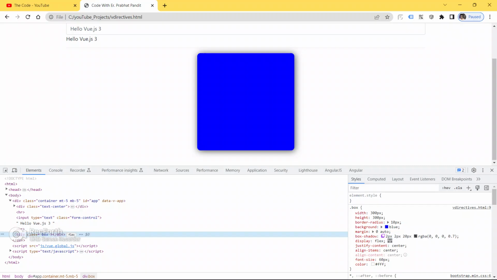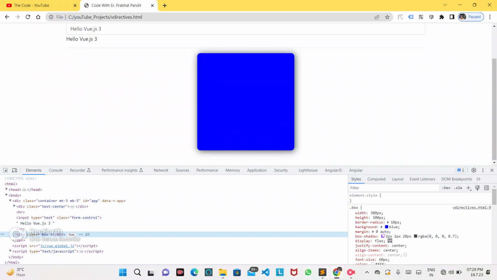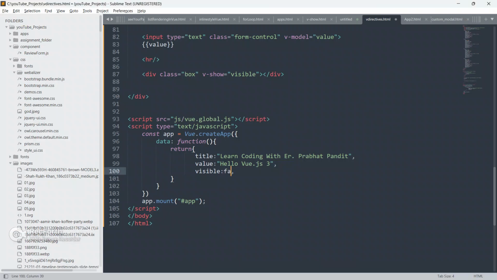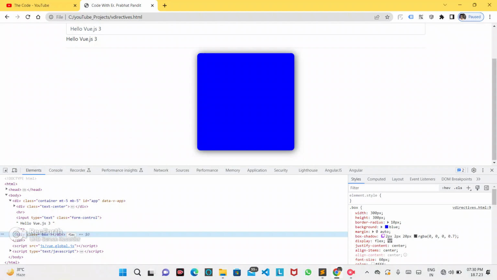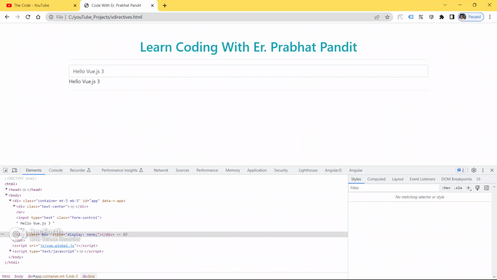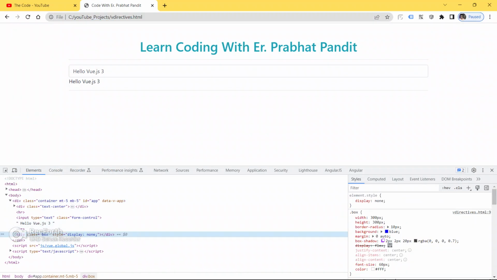Whenever I give this visible to false, this div or this box will be hidden by the CSS property display none, but the box will be in the DOM. So let me just put visible to false. Save your code, go to the browser and refresh your page.